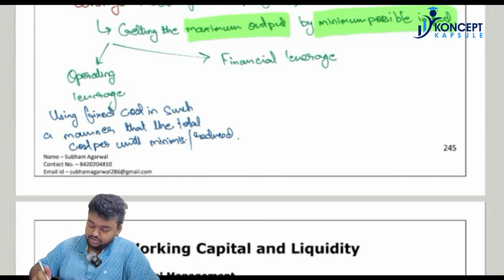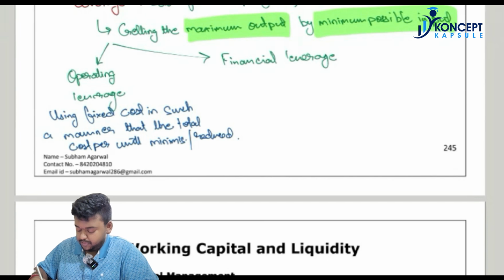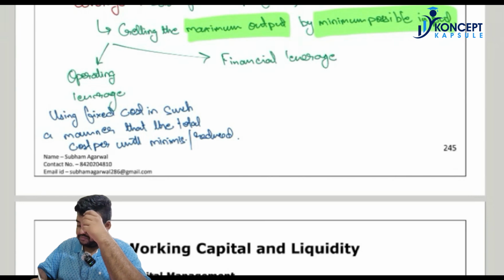What is financial leverage? Financial leverage means using borrowed funds in order to acquire an asset or undertake a project for a business.